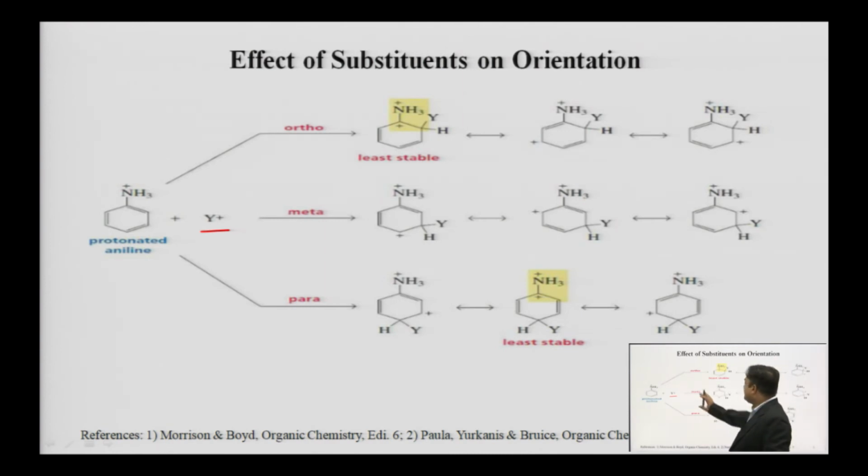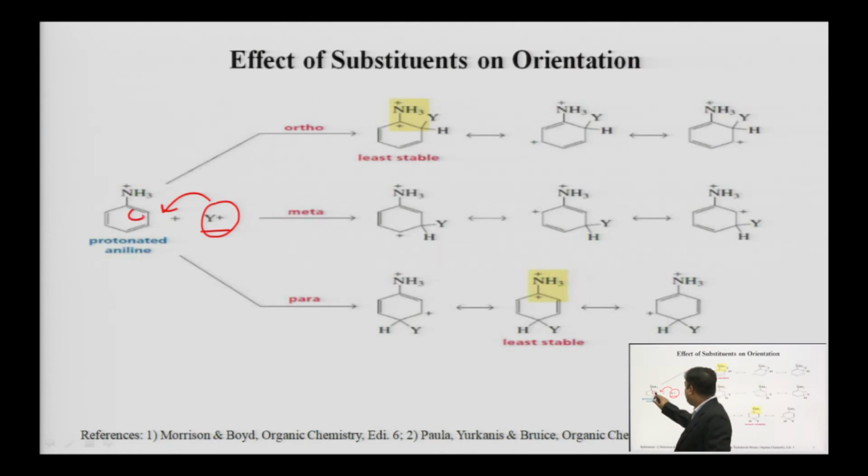First of all we go for the ortho attack. This Y plus will attack on the ortho position. The electrons will come on the ortho position, and as the electrons come on that particular carbon, the Y plus gets attracted toward it and attacks that position. The positive charge will be induced on the carbon which is directly attached to the nitrogen.